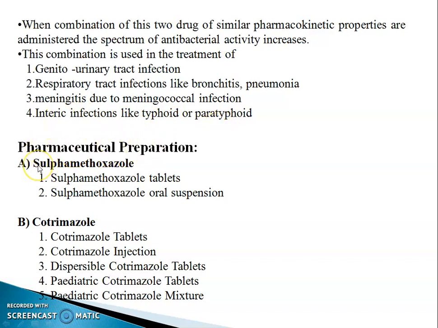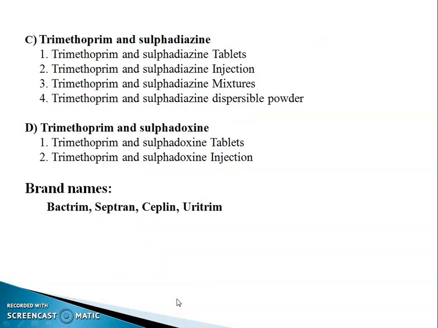Pharmaceutical preparations: sulfamethoxazole tablet and sulfamethoxazole oral suspension; cotrimoxazole tablet, cotrimoxazole injection, dispersible cotrimoxazole tablet, pediatric cotrimoxazole tablet, pediatric cotrimoxazole mixture. Trimethoprim and sulfadiazine: tablet, injection, mixture, dispersible tablet, and powder.